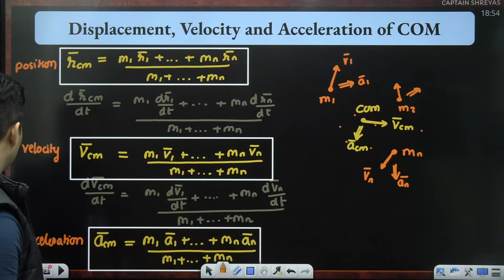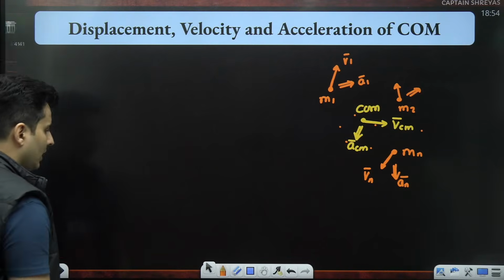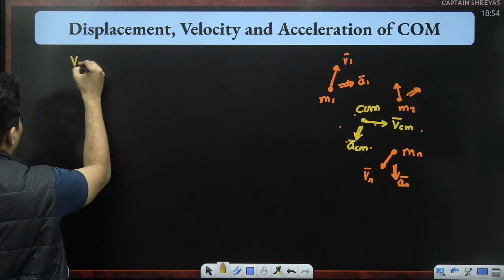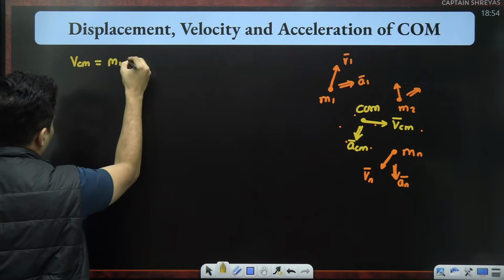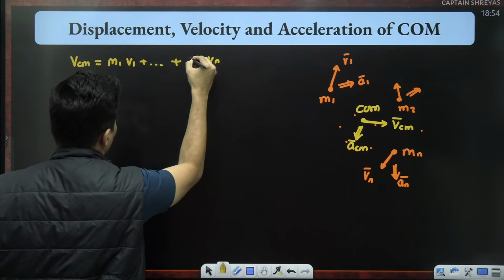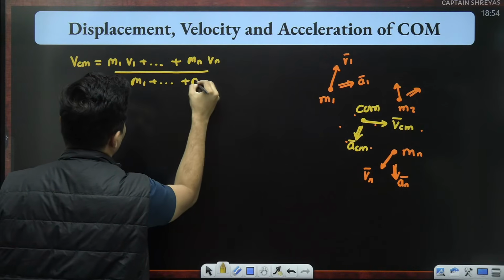Now, another important thing is also momentum. We just saw VCM is (m1 v1 + m2 v2 + ... + mn vn), the whole thing divided by m1 plus m2 till mn.